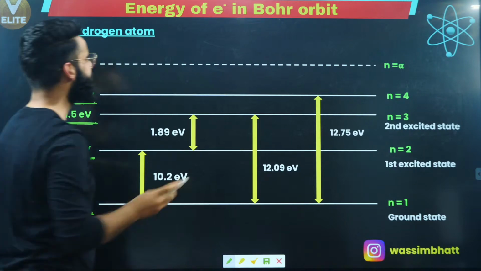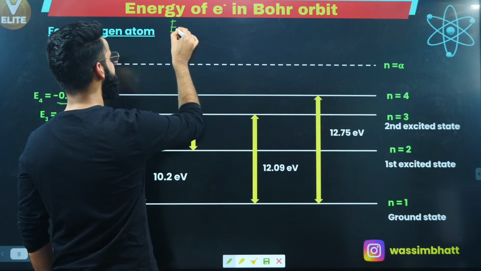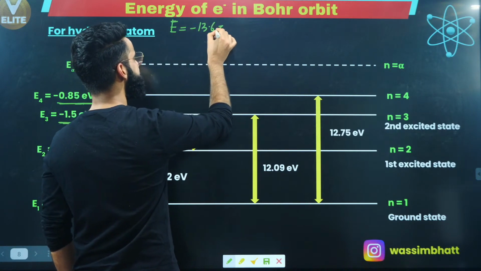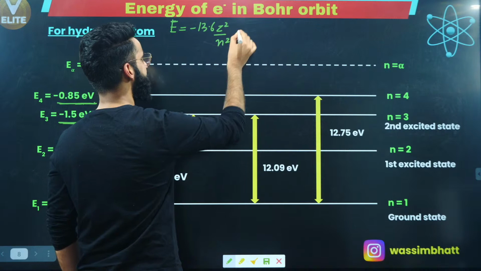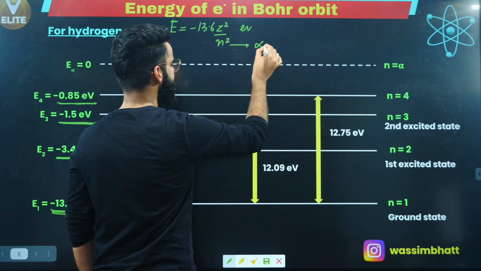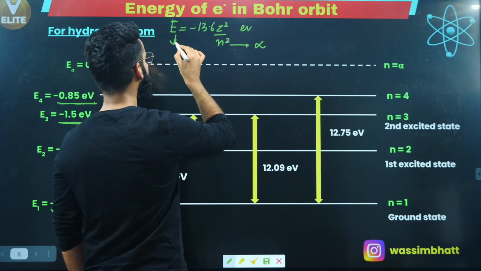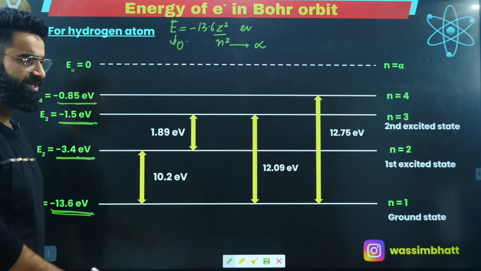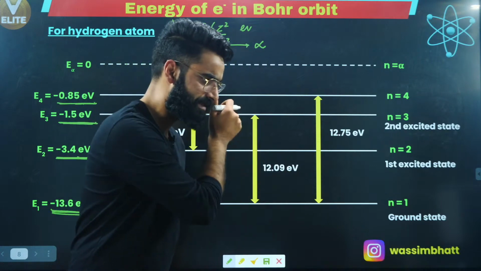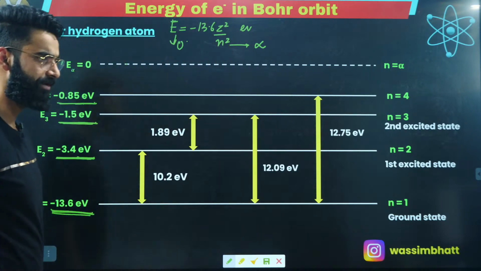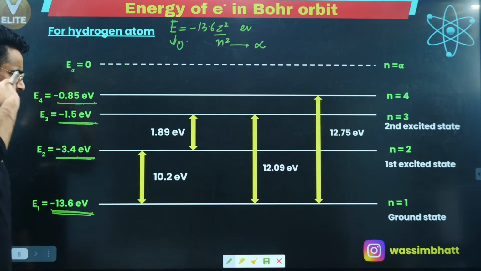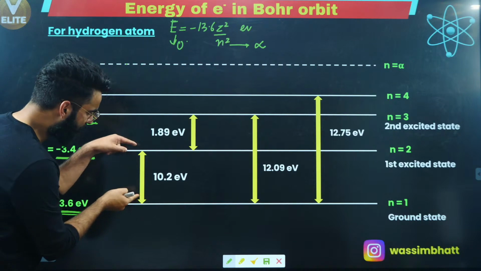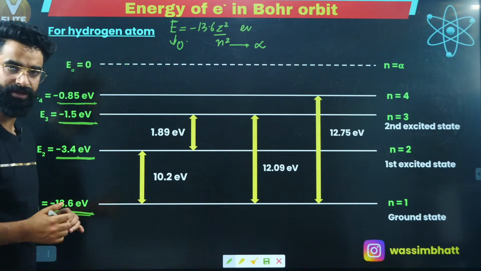And when the electron reaches infinity, when the electron is present at infinity, what does that mean? See, E = -13.6 Z²/n² electron volts. When this n approaches infinity, division by infinity is 0, right? So when the electron moves to infinity, the energy possessed by the electron will be simply taken as 0, correct? I'm sure it's clear to everyone, right? Now understand. If I ask you, what is the energy gap between the first and the second shell?